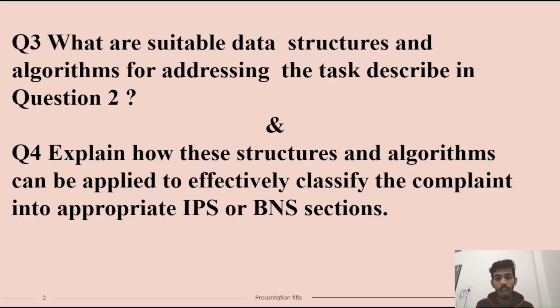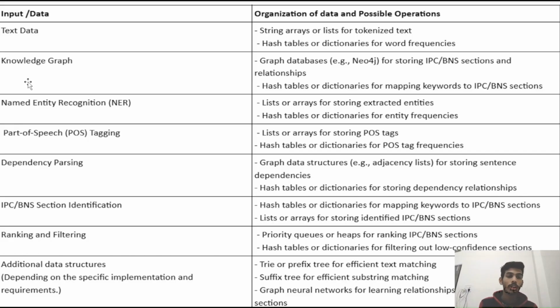Explain how this structure and algorithm can be applied to efficiency. Classify the complaint into an appropriate IPC or BNS section. So our inputs are text data. So we use for the text data string, array, list for storing tokenization text, and a hash table or dictionary for the word frequency. Knowledge graph for storing knowledge graph.